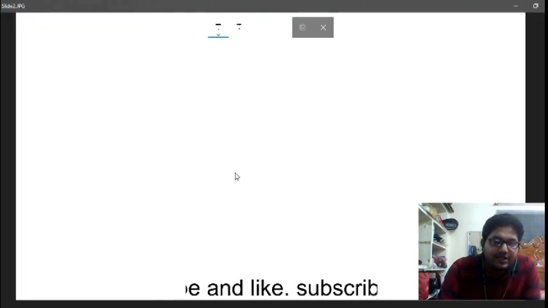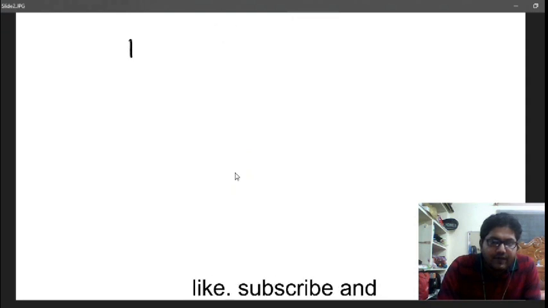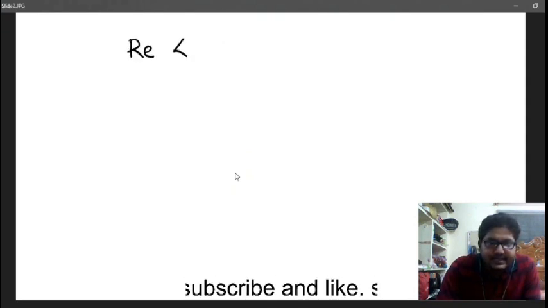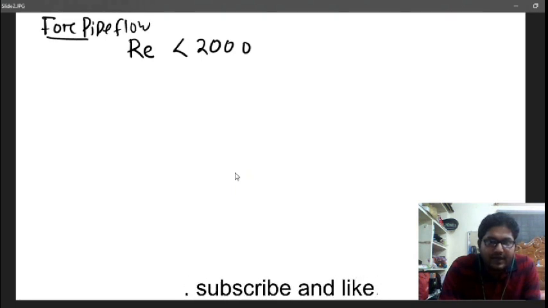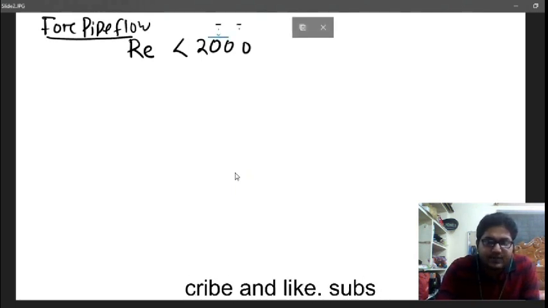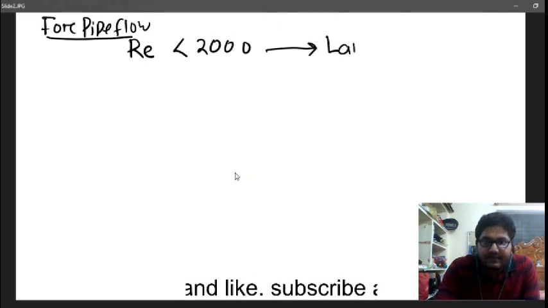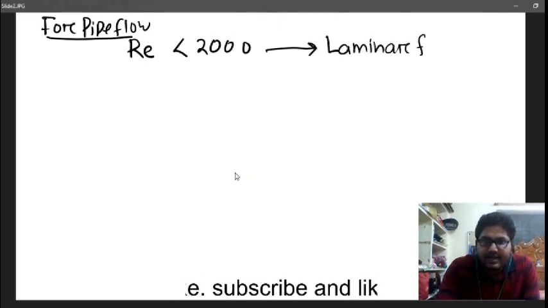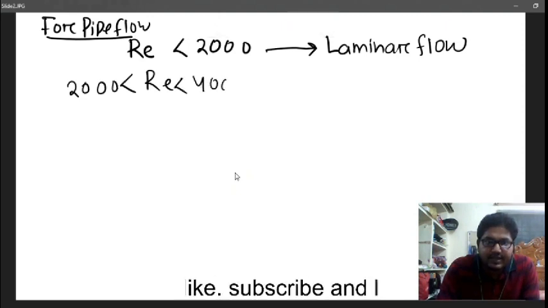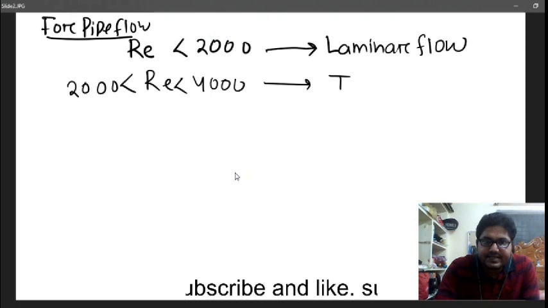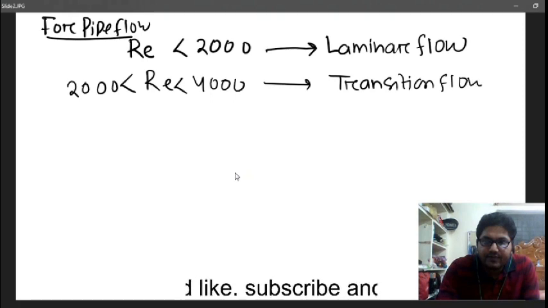Next we are going to understand this. For pipe flow, when the Reynolds number is less than 2000, that flow is called laminar flow. When the Reynolds number is within 2000 to 4000, that is called transition flow.